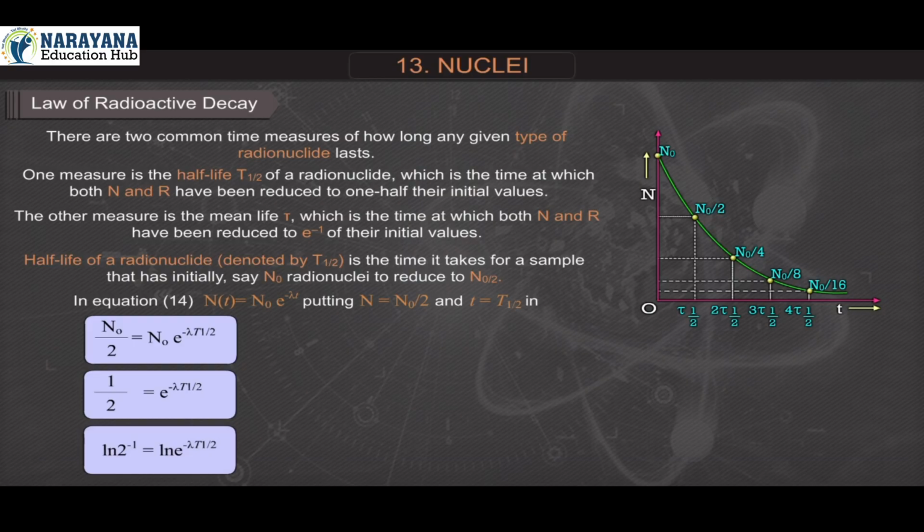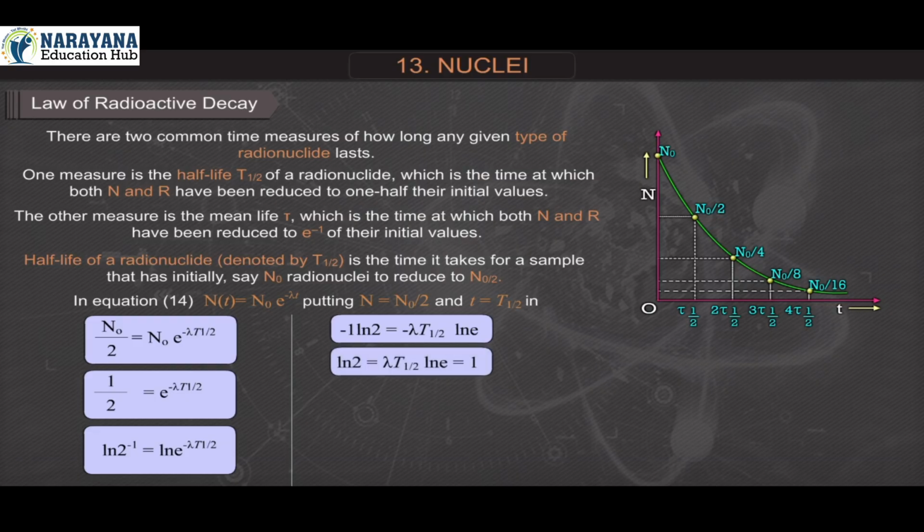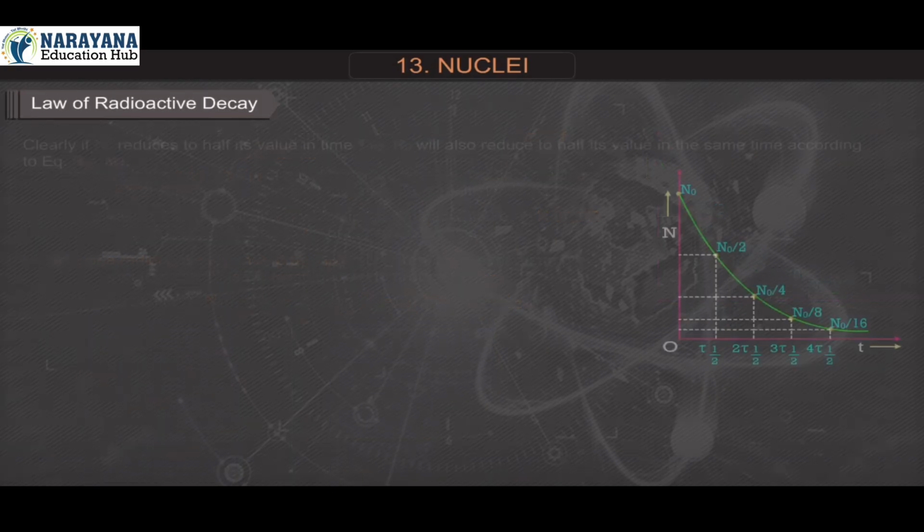Therefore, log of 2 raised to minus 1 is equal to log of e raised to minus lambda T1/2. Minus 1 log of 2 is equal to minus lambda T1/2 log of e. Therefore, log of 2 is equal to lambda T1/2 because log of e is equal to 1. T1/2 is equal to log of 2 upon lambda, which is 0.693 upon lambda, equation 17.